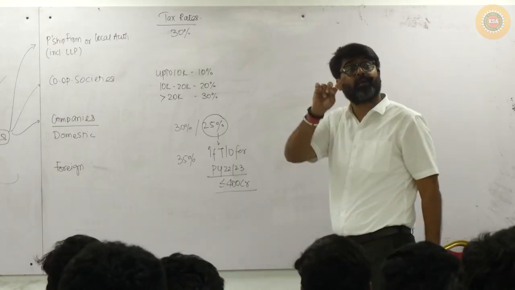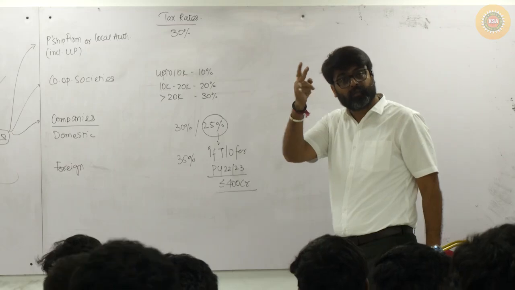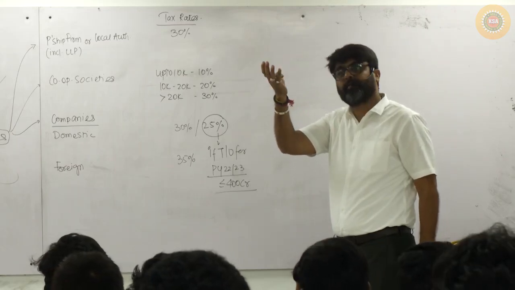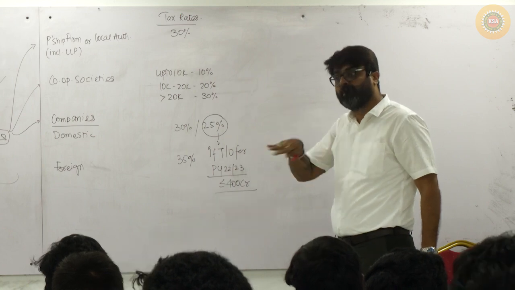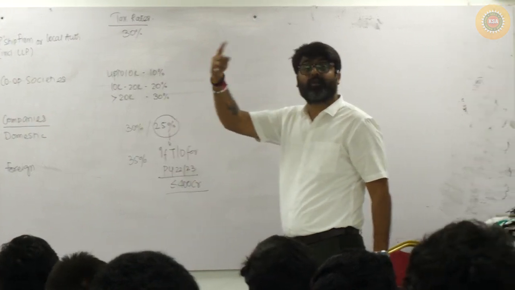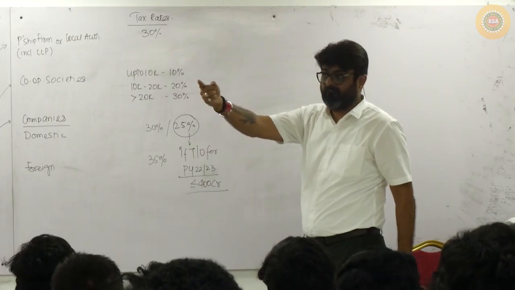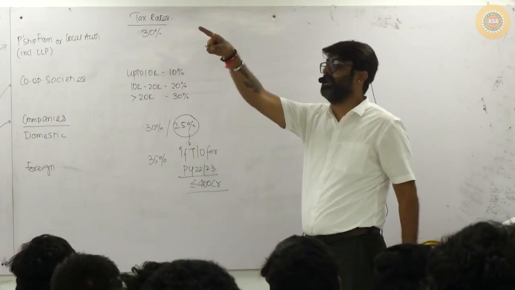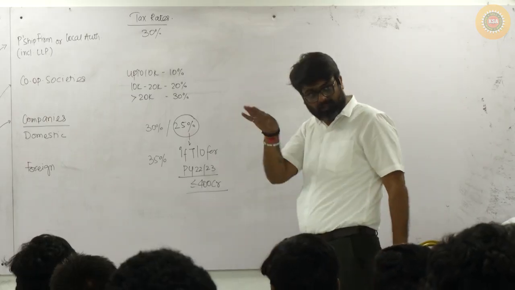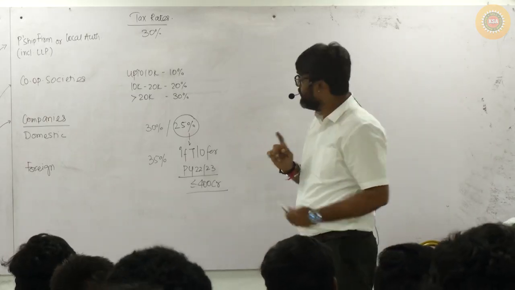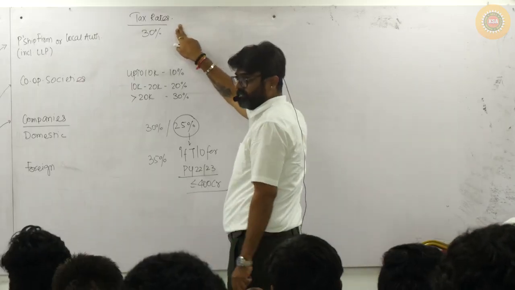Slab rates are applicable only in the case of individual, HUF, AOP, BOI and AJP. So the normal tax rates are given in slabs for individual, HUF, AOP, BOI and AJP. Hence those normal tax rates are known as slab rates because they are in slabs. Getting my point?